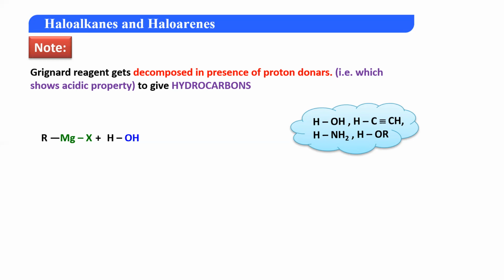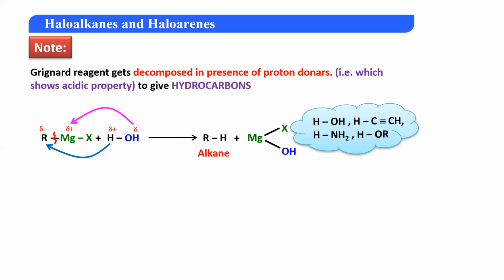Now just tell me, my dear students, over here if you just notice the charges, magnesium is a metal, so it will have a partial positive charge. R is a non-metal, so it will have a partial negative charge. Hydrogen of water has partial positive and OH has partial negative. So what will happen? OH Mg की तरफ attract किया जाएगा and R H की तरफ attract किया जाएगा. So the RMg bond, which is a polar covalent bond, वो bond टूटेगा, giving you RH plus MgXOH. And what is RH? RH is nothing but your alkane.